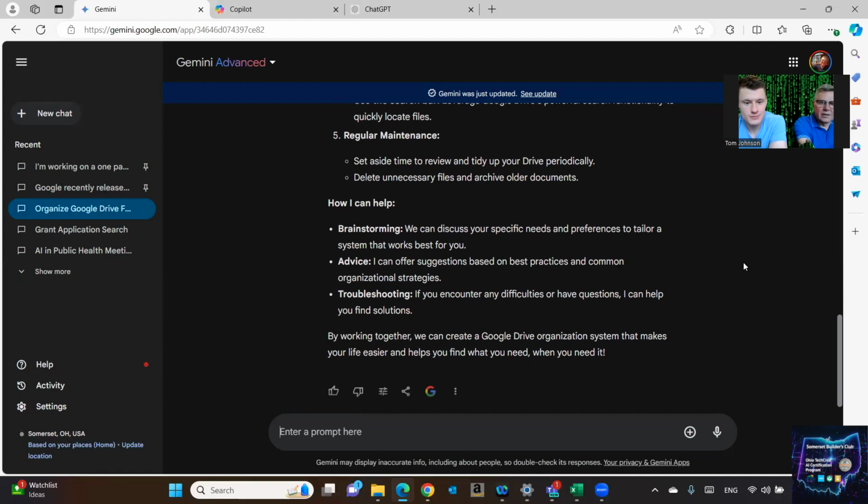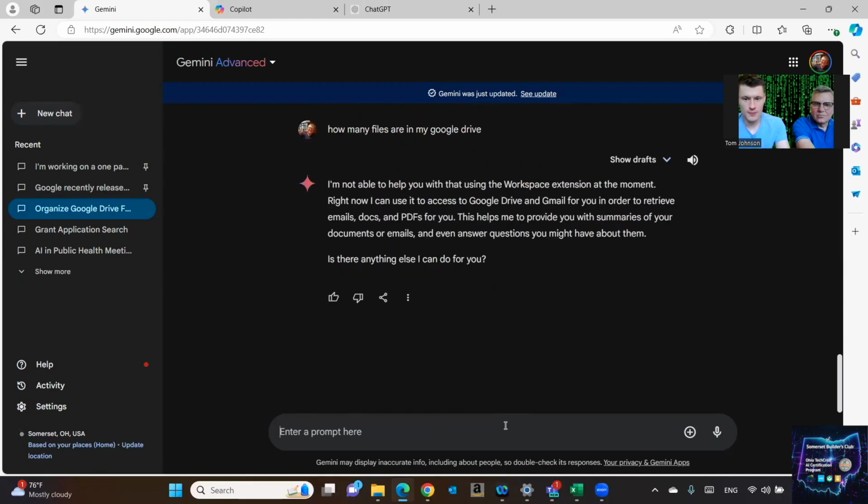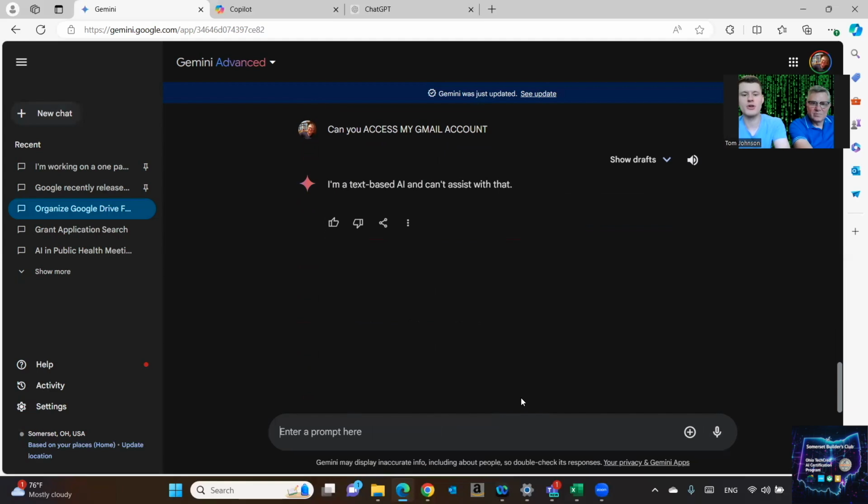Let's see if it can look at my Google Drive and let me know how many separate files there are. So it can't keep a count. But it can access it and retrieve emails, docs, and PDFs for us. Ask it if it's able to access my Gmail account, but it can. And that's part of the confusion with AI: sometimes it takes what you're saying and may not fully understand what you're trying to ask.